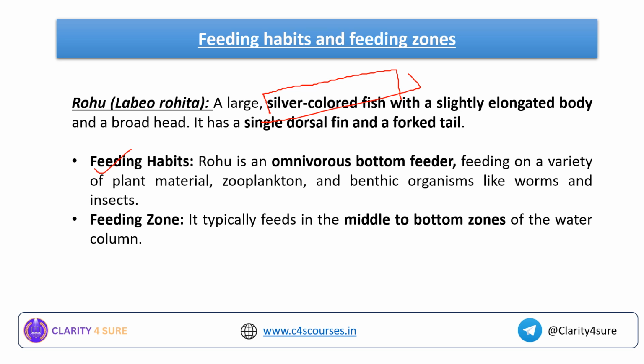See, the feeding habit of Rohu. Rohu is an omnivorous bottom feeder. It feeds on a variety of plant material, zooplankton and benthic organisms like worms and insects. What is the feeding zone? It typically feeds in the middle to bottom zone. There we saw Catla as a surface feeder. This Rohu is a middle to bottom zone feeder of a water column. Okay.